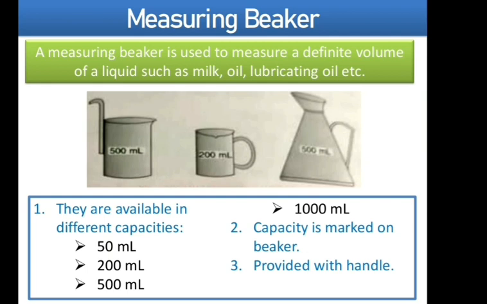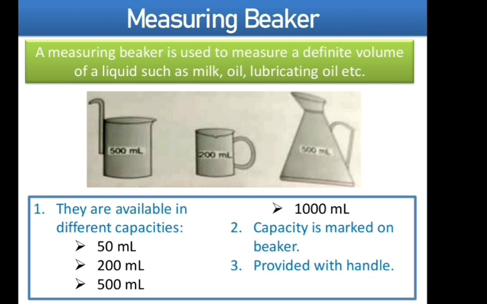This measuring beaker you have seen with the milkman who comes at your home. Fine. These beakers are available in different capacities such as 50 ml, 200 ml, 500 ml, 1000 ml etc. Every measuring beaker is marked with its capacity and provided with a handle to carry or for easy use.